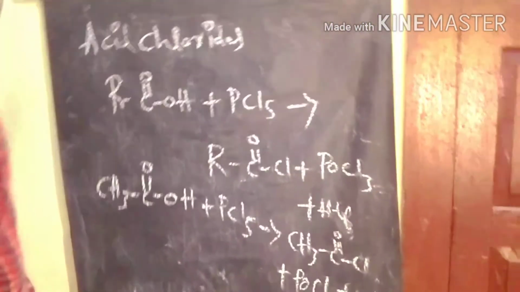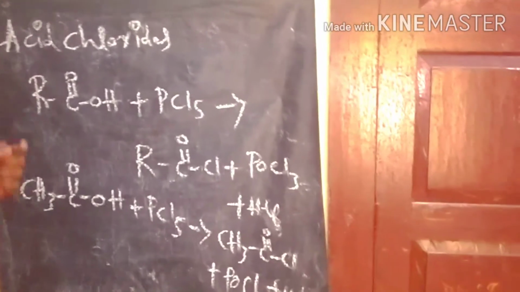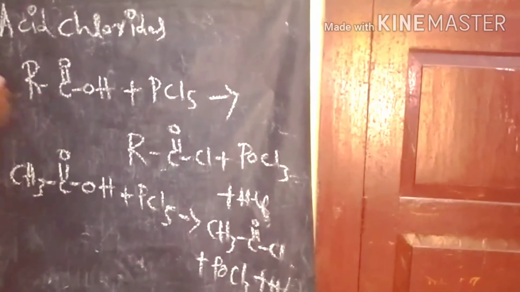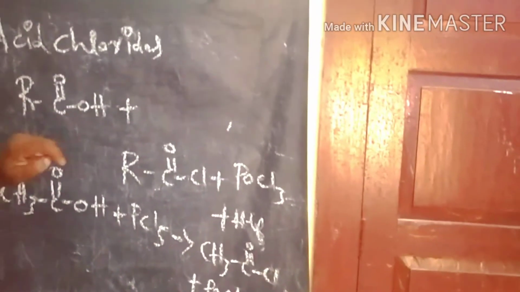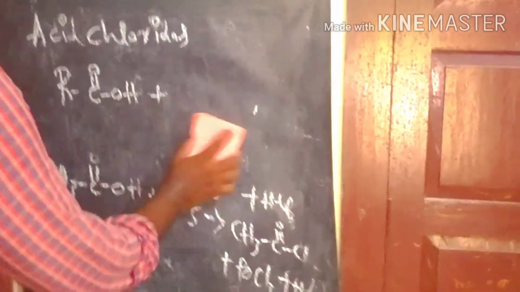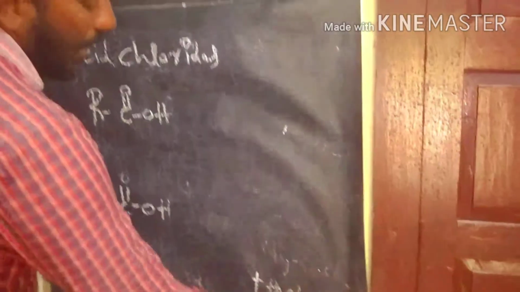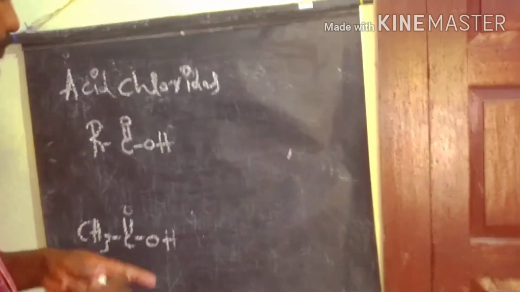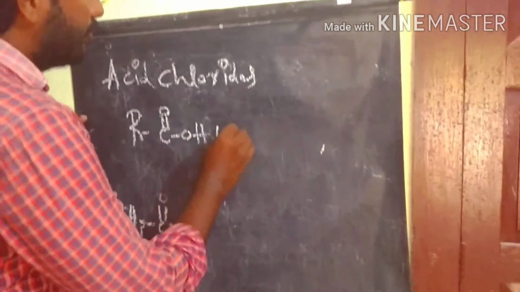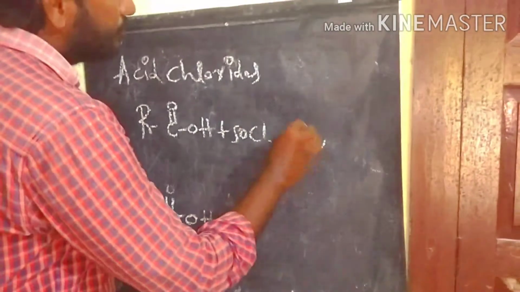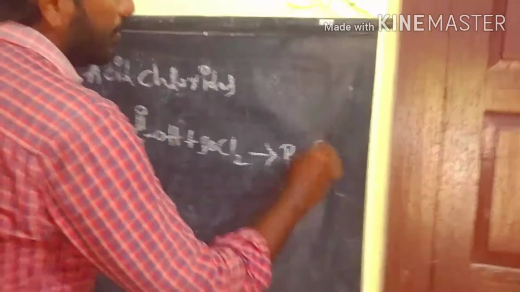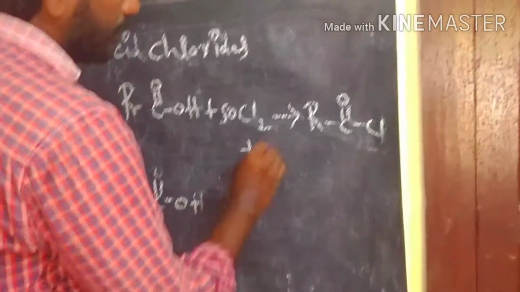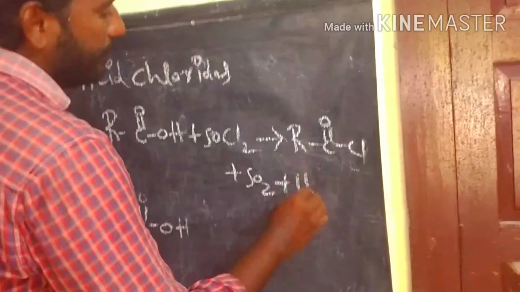Next we discuss the preparation of acid chlorides from another reagent that we call sulfonyl chloride. For example, the acid reacts with sulfonyl chloride to produce acid chloride plus sulfur dioxide plus HCl.